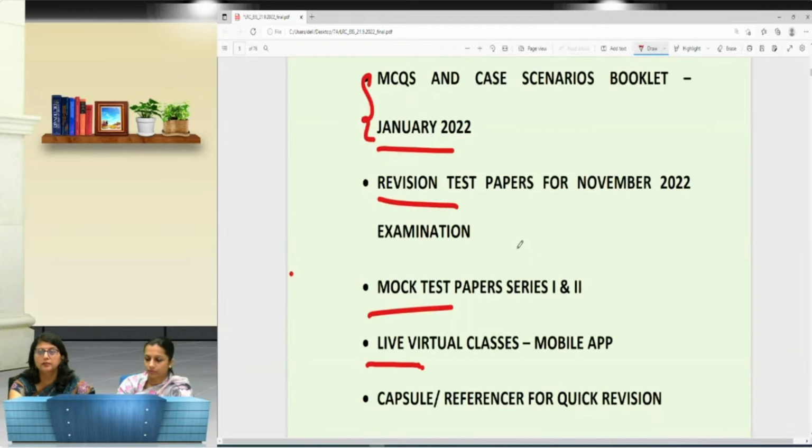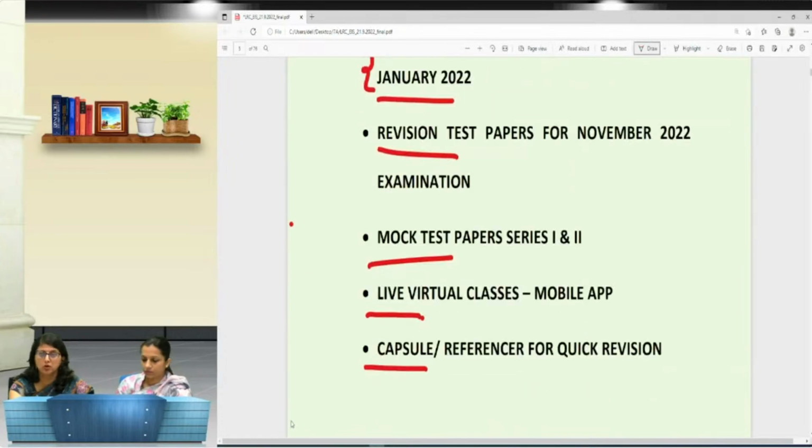If you have any technical problems, you can always reach out to us. But at the same time, we do have the live virtual class recorded sessions. They are there in the mobile app, so you can always refer to those sessions to clarify your doubts. And in the end, we have the capsules, which are available on the BoS Knowledge portal.